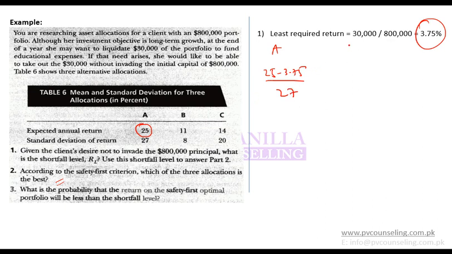This is the safety first ratio for A. For B, it will be 11 minus 3.75 divided by 8. And for C, it will be 14 minus 3.75 divided by 20. So whatever has the highest answer should be the choice of this investor. So if you calculate, what are the answers?